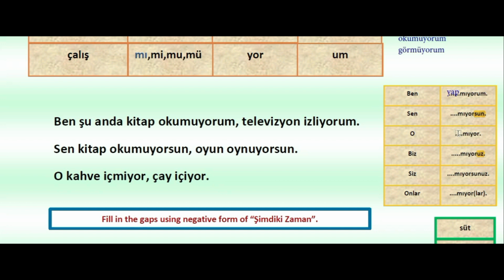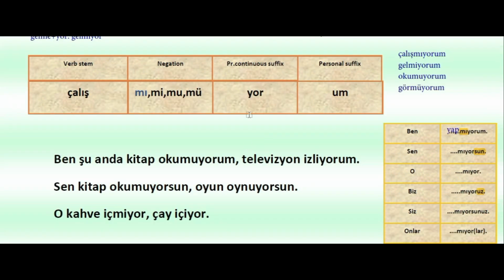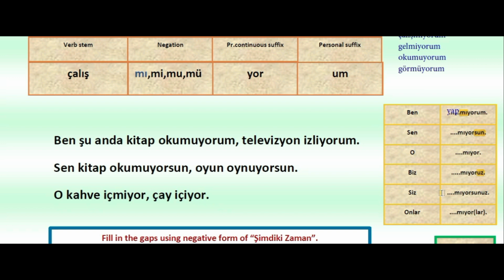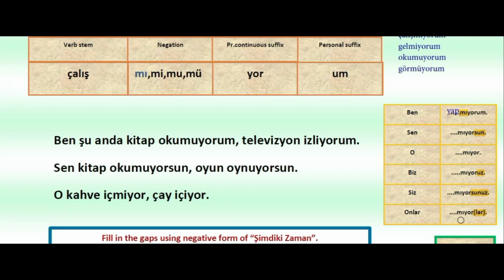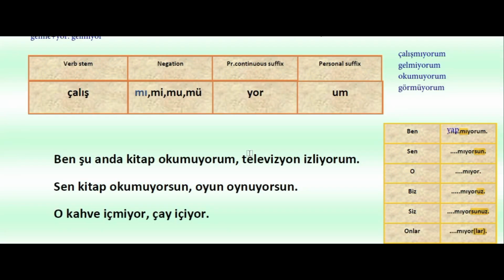So for the negative part, we are just adding the negation suffix in the middle, between the verb stem and the present continuous suffix. Shortly we can say we are using the negation suffix between the present continuous suffix and the verb stem, and we have the negative version of the sentence. Okay, so we are doing it in this way. Onlar yapmıyor or onlar yapmıyorlar. We can use it in this way. And o yapmıyor. So for o also we don't add any person suffix, as we talked about in the previous parts.